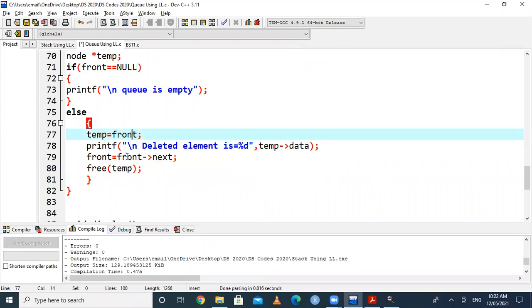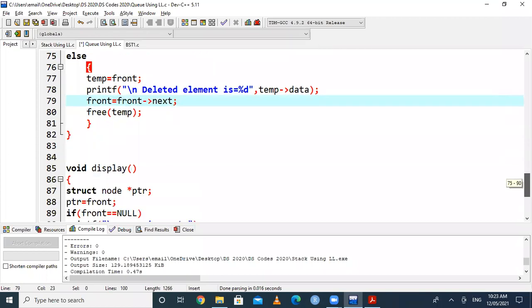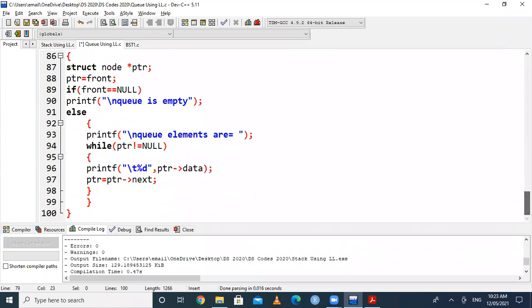So you can write front equal to front arrow next. This line is equivalent to front plus plus in the program for queue using array. So this is the definition of the delete function. And finally, there is the display function, where you have to display the elements of this queue from front to rear end.